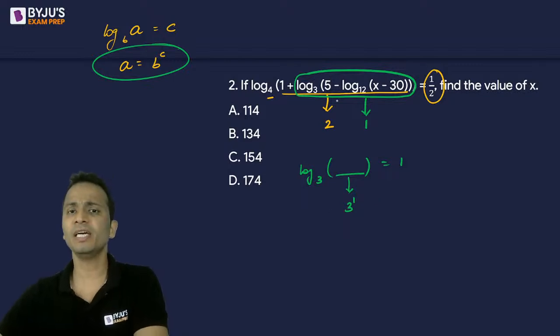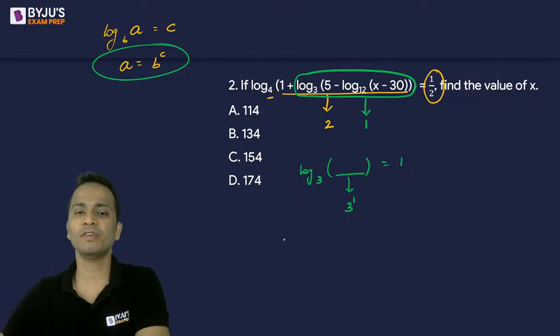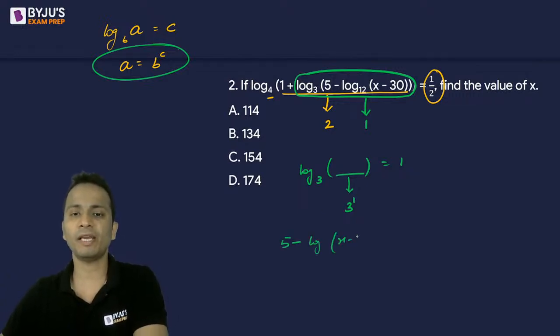So this is basically 5 minus log of x minus 30 to the base 12. I'll write it completely: 5 minus log of x minus 30 to the base 12 is equal to 3. So log of x minus 30 to the base 12 will be equal to 5 minus 3, that is equal to 2.